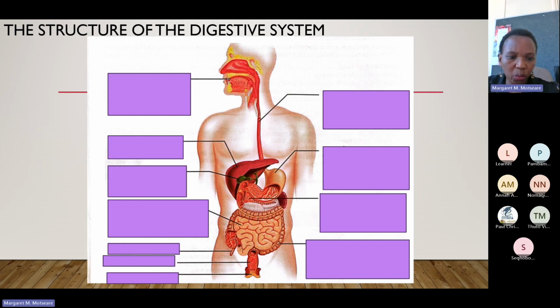And then next we have the rectum, this part here. Feces travel inside the rectum in order to go to the anus. So from the colon, the waste material moves to the rectum. This is going to be next to the exit. And then we have the anus, ejecting feces out of the body. So here the feces is going out of your body. That is when you are going to the toilet.